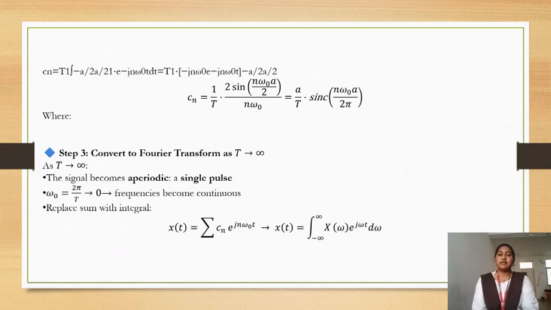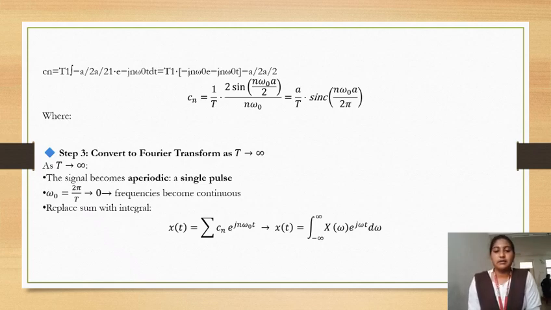Let the time period T tend to infinity. When we convert the time period to infinity, the signal becomes aperiodic. Earlier it was periodic; now, as T tends to infinity, it becomes aperiodic. Omega naught equals 2 pi by T tends to 0, so the frequencies become continuous.